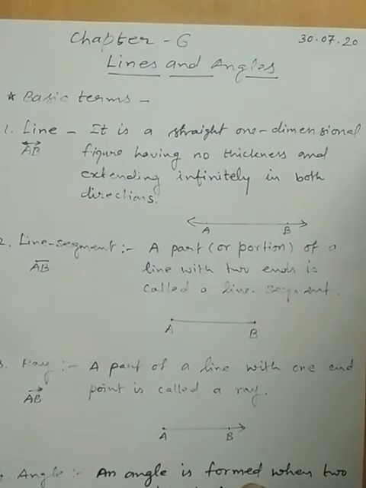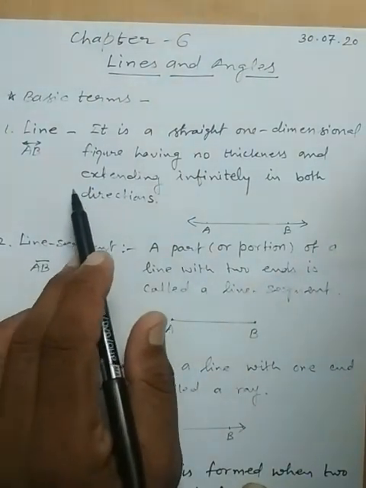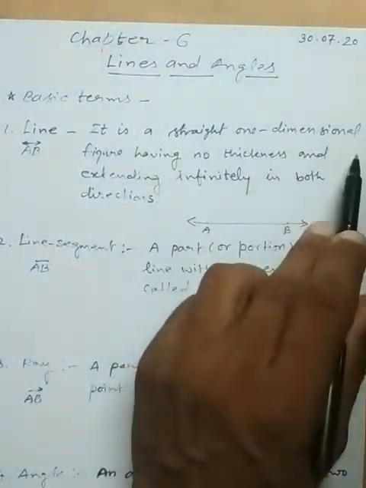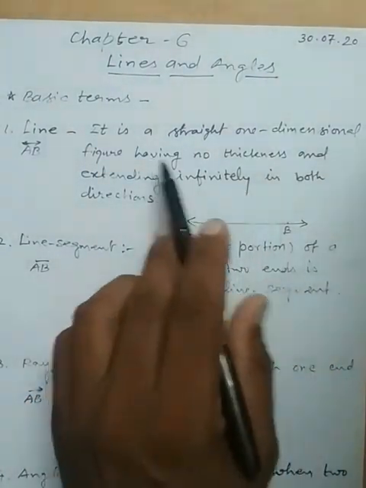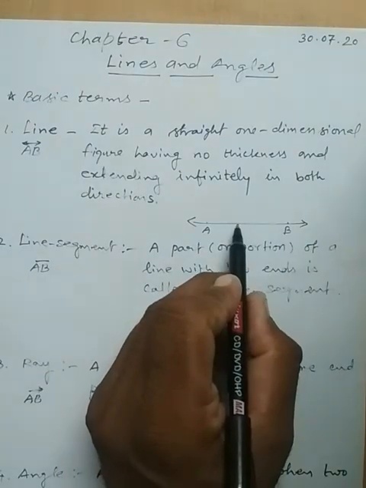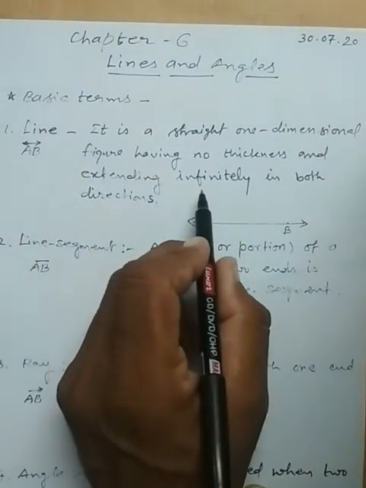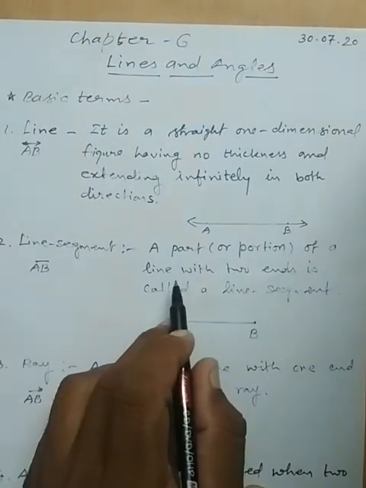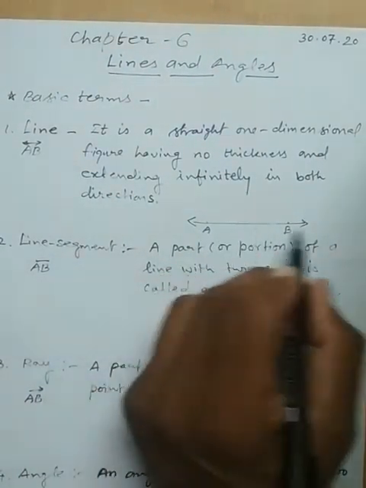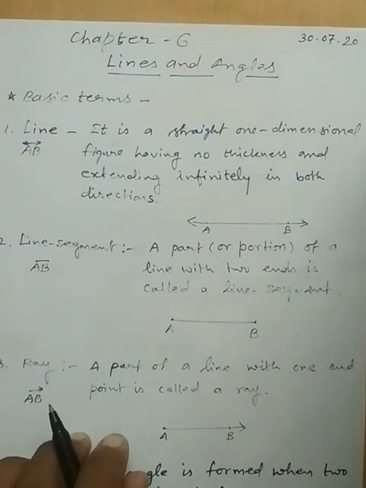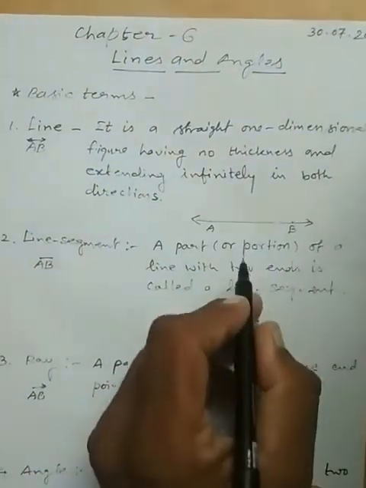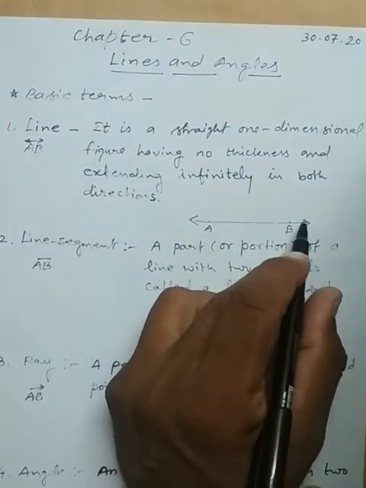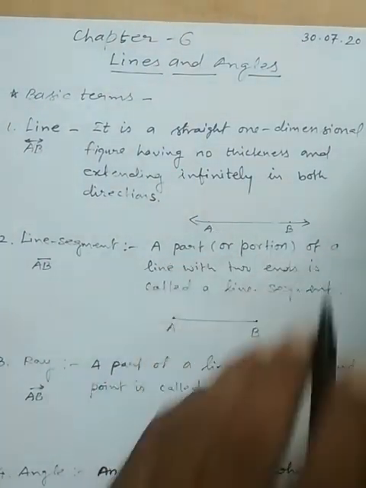What is a line? Generally we are familiar with the line, but the definition of a line is: it is a straight, one-dimensional figure having no thickness and extending infinitely in both directions. A line is extended in both directions. This is the definition of a line. We can say in another way, a point extended in both directions is also called a line.